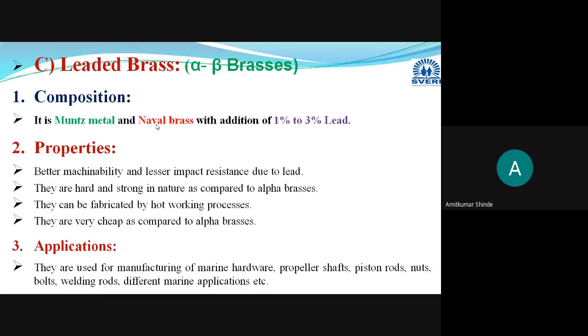Now why are we adding this lead? Due to the addition of this lead, globular lead will form, present in the form of globules, that is, spherical shaped lead. And due to the spherical shaped lead, it helps in the formation of chips during the machining operation. That's why it results in better machinability.